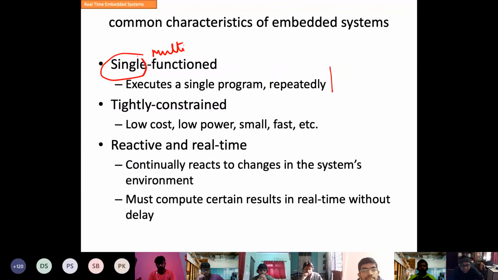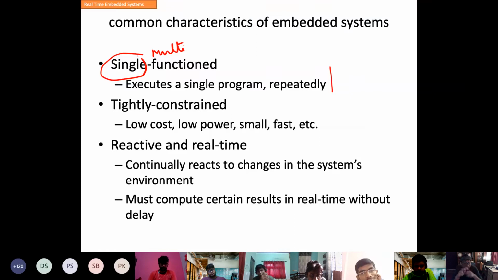So it is single function, but it has multiple other functions as well when it is not doing that single function. The single function of a cell phone is to receive the signal, decode it, demodulate it, amplify it and deliver it to your ear through the speaker. Then it will also record your speech through the mic, do the digitization, encoding, modulating and transmitting. This is one of the unique functions of your cell phone. Apart from that, it can do programming, calculating, playing a movie, and lots of other applications. So most of the time it is single.